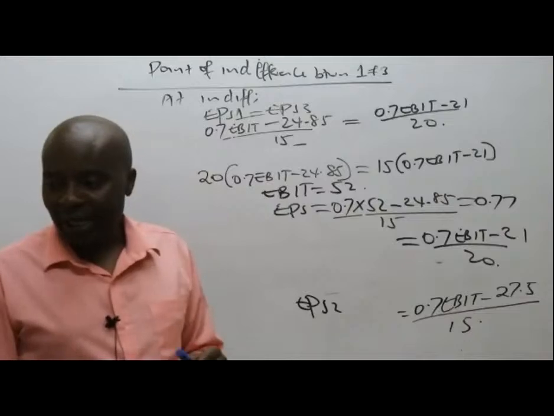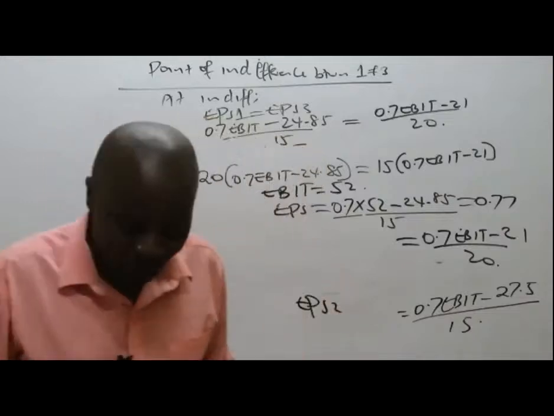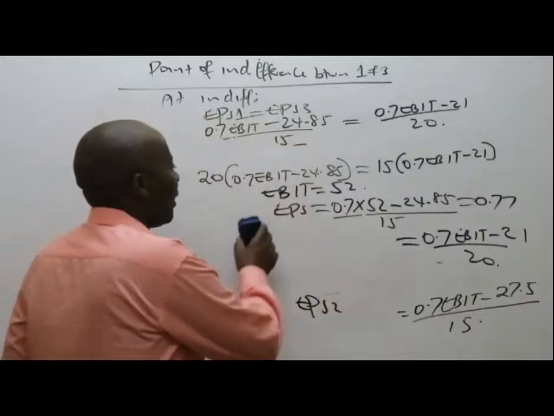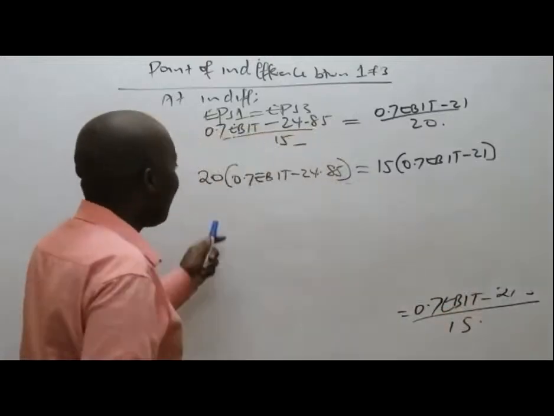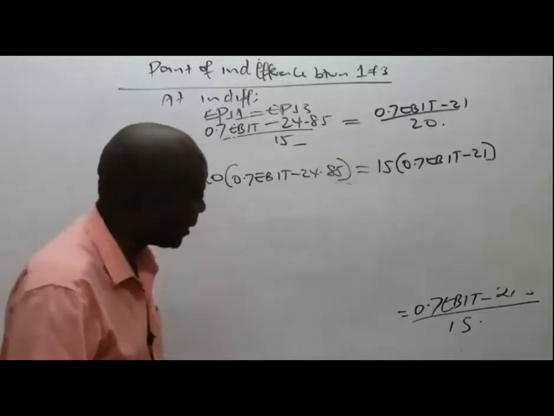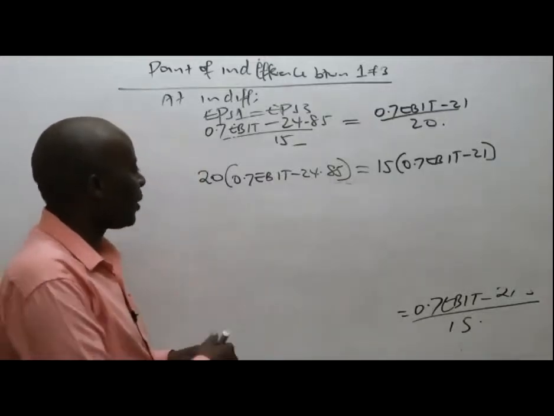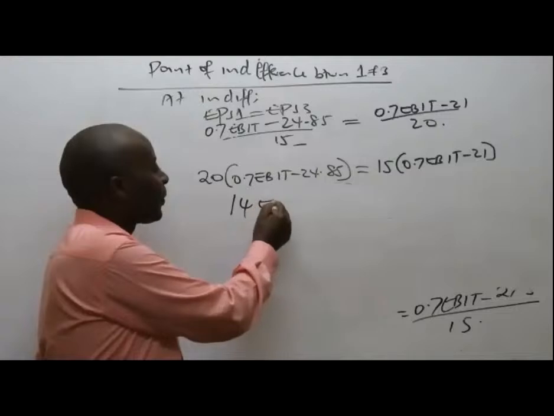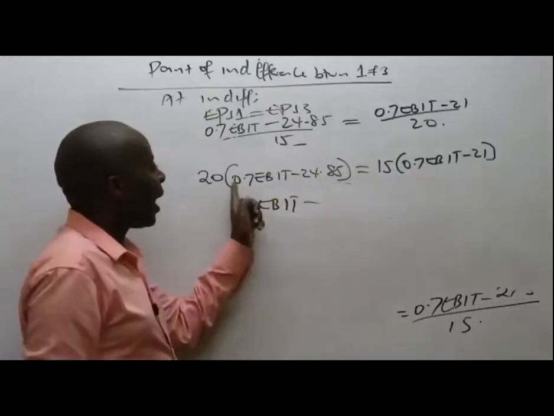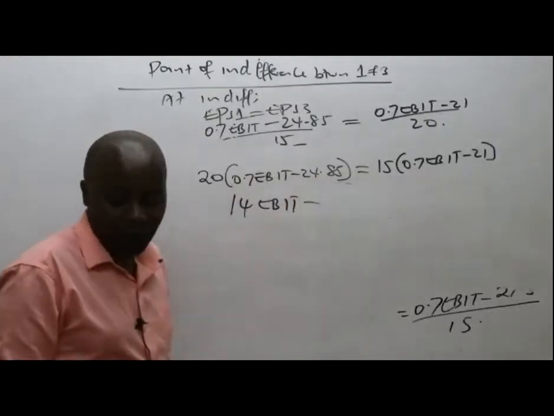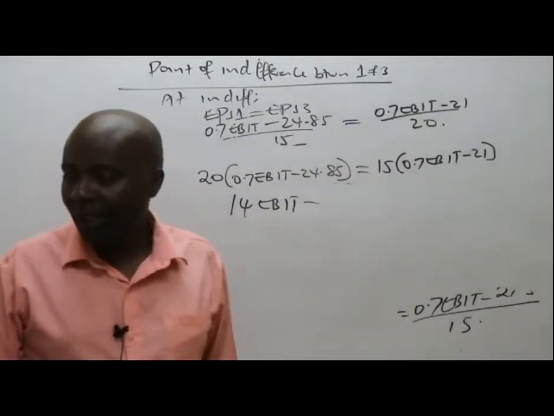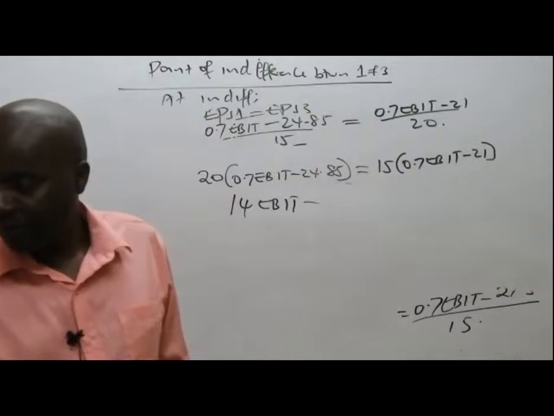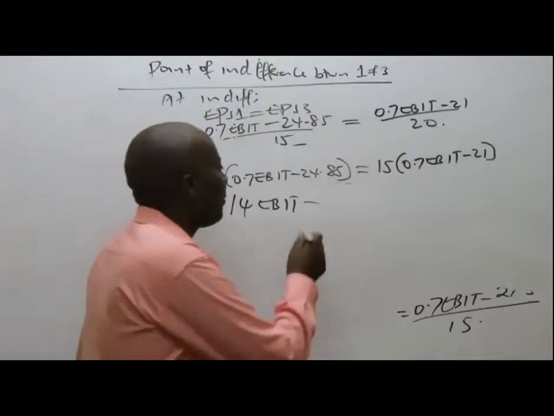So how to get EBIT? Ali wants us to show how we got this EBIT figure. We simply multiplied. Can somebody help me very fast here? What is 20 times 0.7? That gives 14 EBIT minus, how about this, 20 times 24.85? Somebody has the figure: 497. Thank you very much.